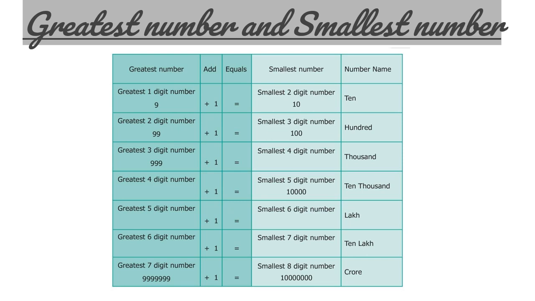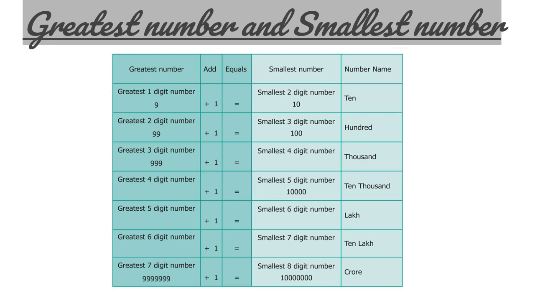What is the greatest four-digit number? The greatest four-digit number is 9999. When we add 1 to it, you'll get the smallest five-digit number, which is 10,000. What is the greatest five-digit number? The greatest five-digit number is 99,999. So when we add 1 to it, you'll get the smallest six-digit number, which is 1 lakh.